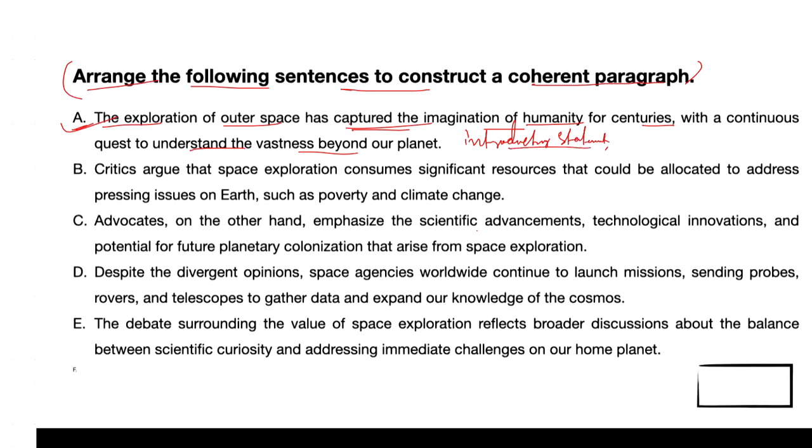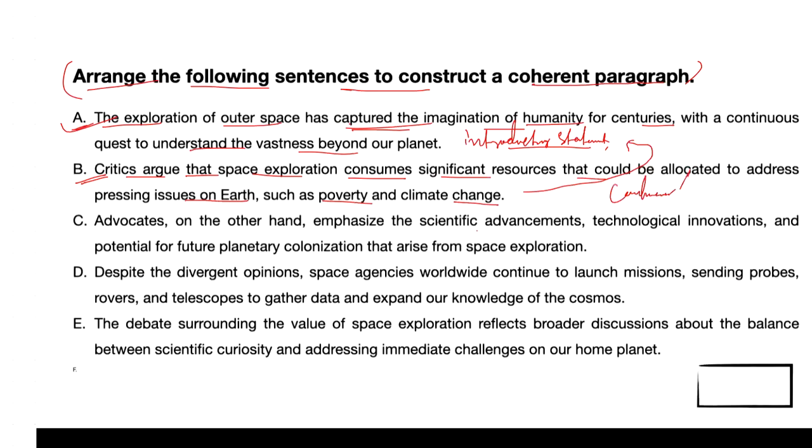But let's see option B. Option B stated critics argue that space exploration consumes significant resources that could be allocated to address pressing issues on Earth, such as poverty and climate change. Now, sentence 2 logically follows sentence 1 as it introduces a counter argument, or you can say a critic, isn't it?